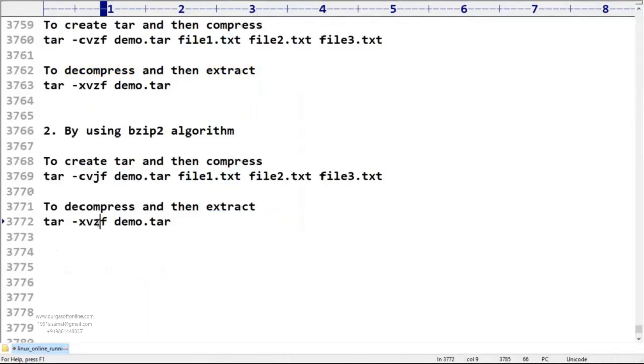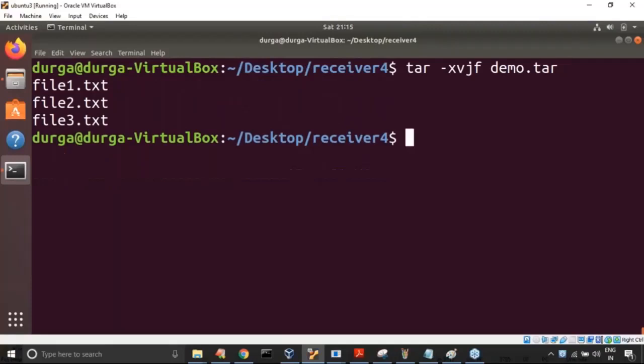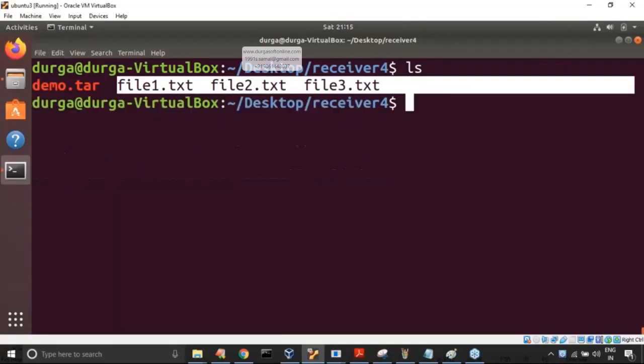What is the symbol we need to use? Please confirm. Because it is the bzip2 algorithm, j. Okay, tar -xvjf demo.tar. Now observe, all three files are ready to use for the receiver.